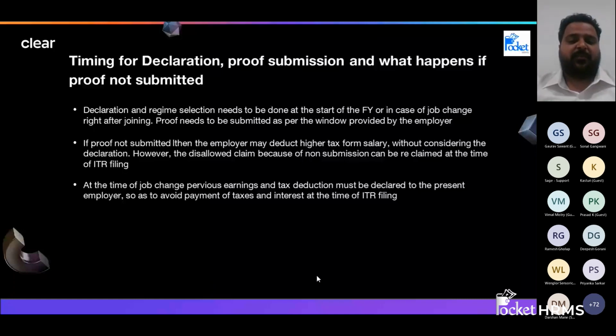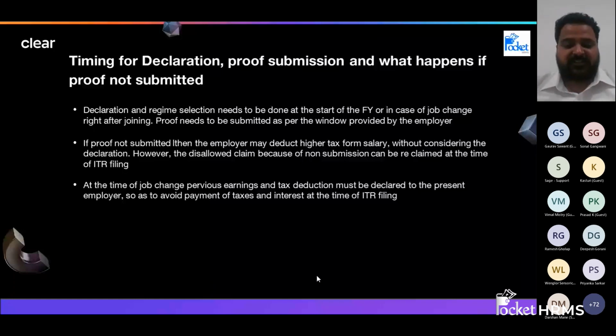Please make sure that if you are paying through cash, then you should be able to have the proof of where that cash has come from. Have you withdrawn it from your bank account? At least that amount should be reflecting in your bank account, because we have seen certain cases where the assessing officer may ask you, if you are paying in cash, what is the proof, what is the source of that cash. Otherwise, it is good that you pay through your banking channel.